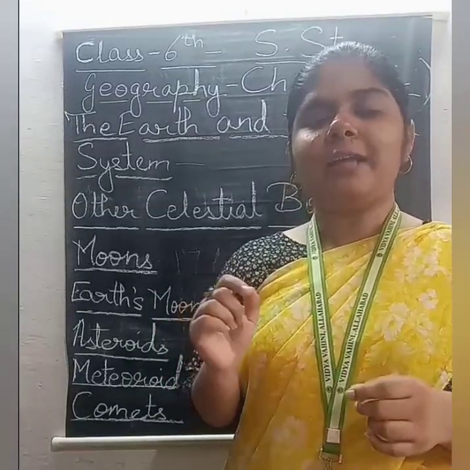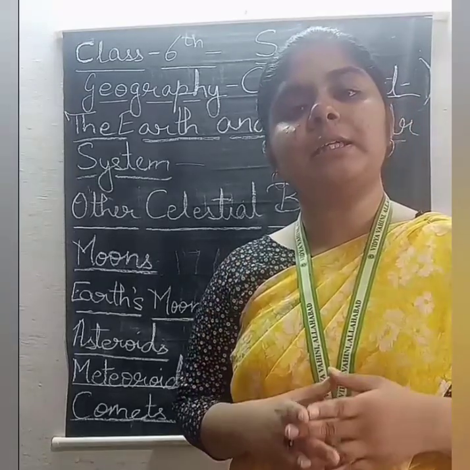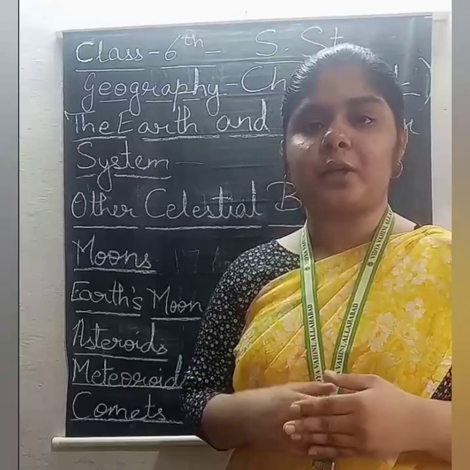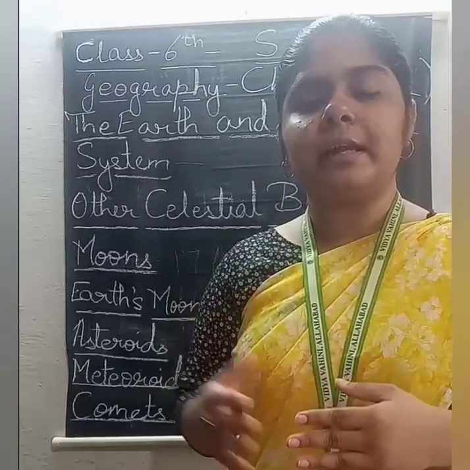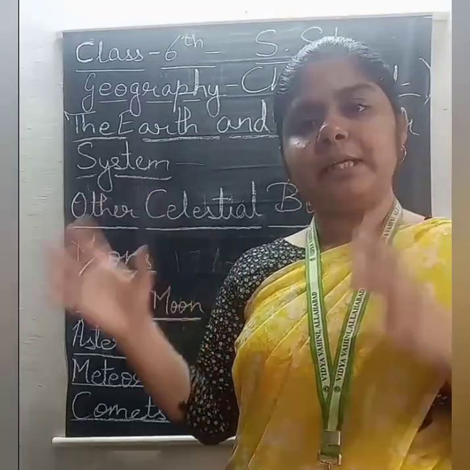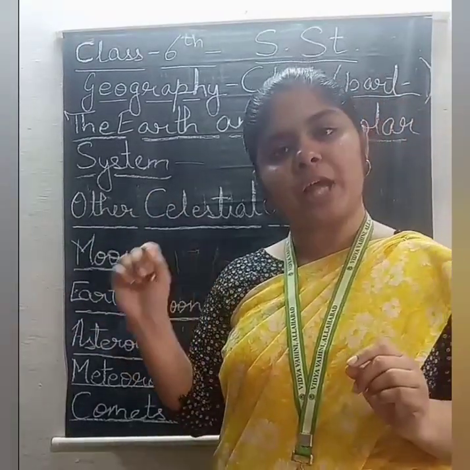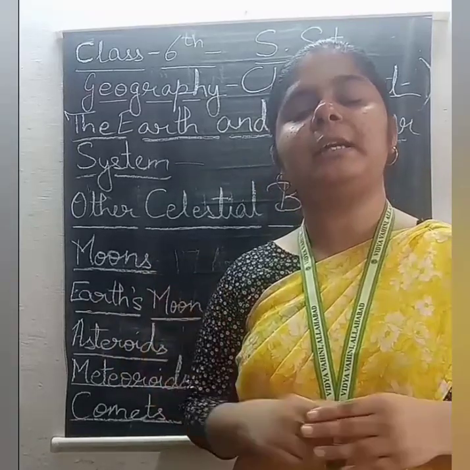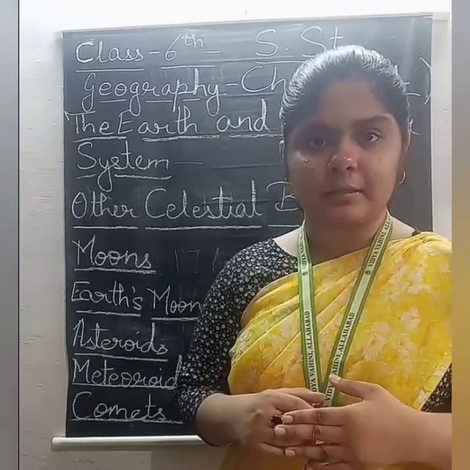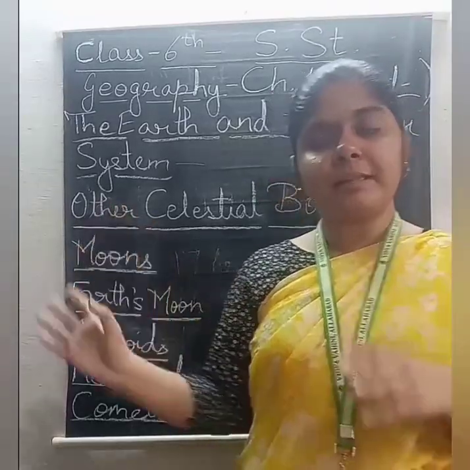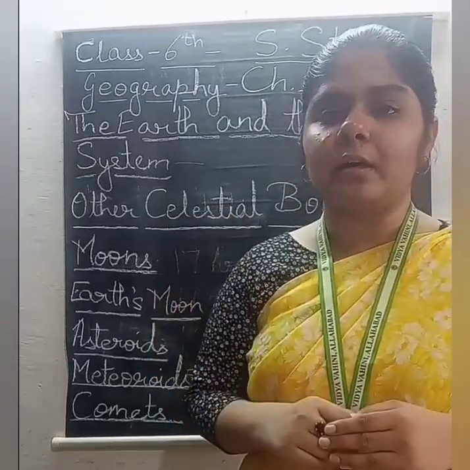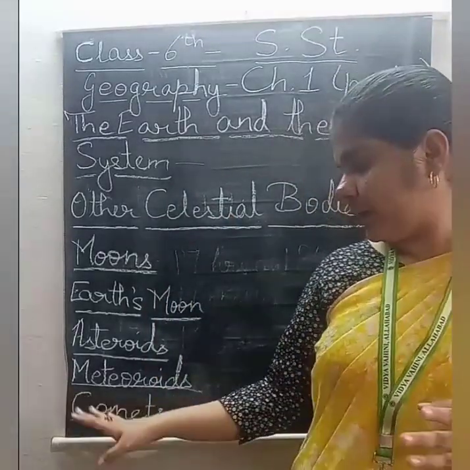Fine. One comet was seen many years back, which came to be known as Halley's Comet, and it is expected to be seen again after many years in 2062. Fine. So these comets have their shining tail, and these shining tails are formed with ice, gases and dust particles. Fine. So these comets are rarely or occasionally seen from the Earth's surface. So this was all about the comets.